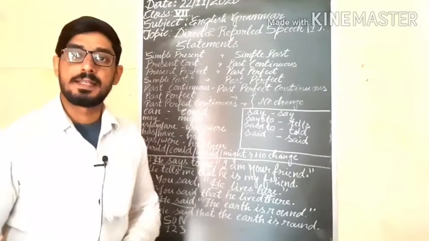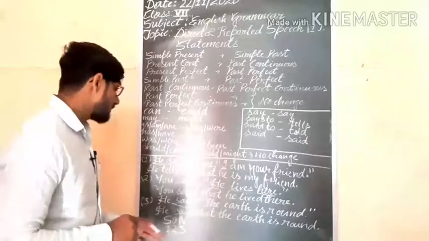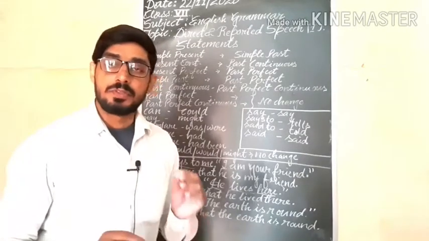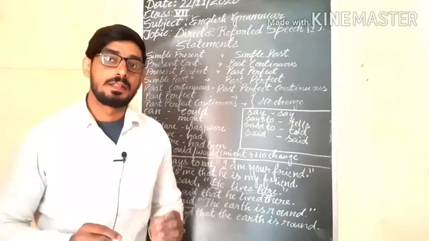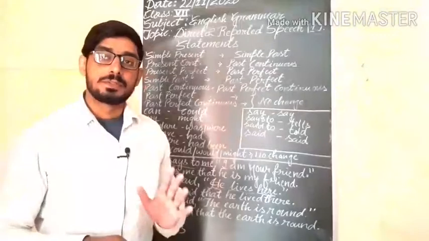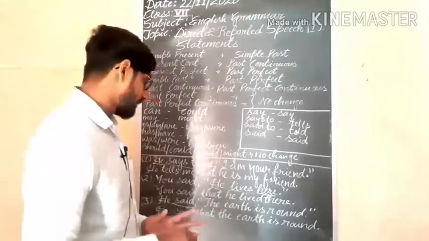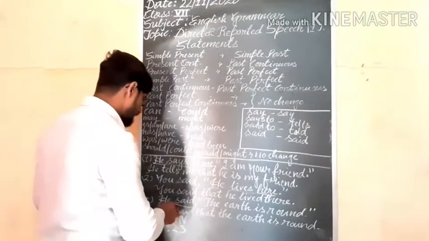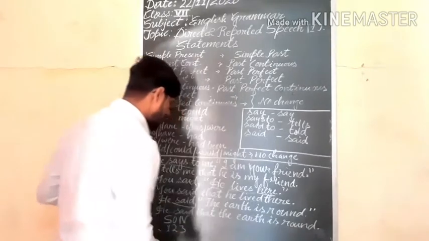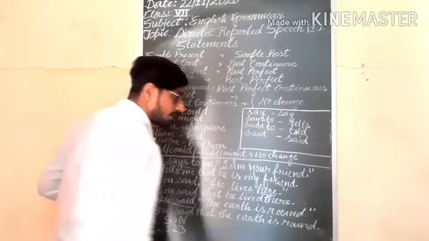Why? The reason is that if we get a universal truth, fact, or quotes, we will not change the tense in reported speech. So here it will be, he said that the earth is round. We are not changing the tense. Understand?